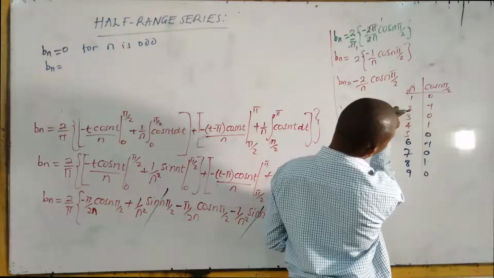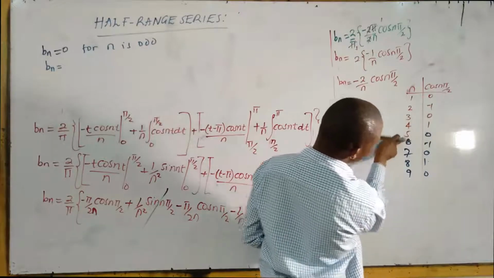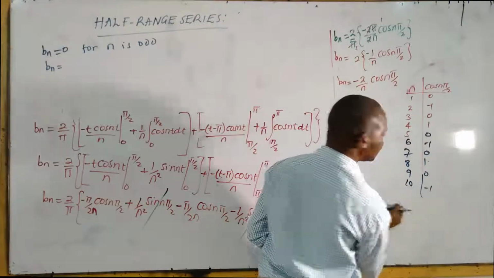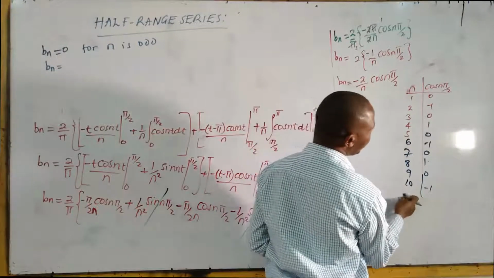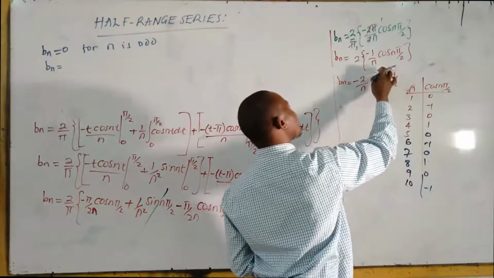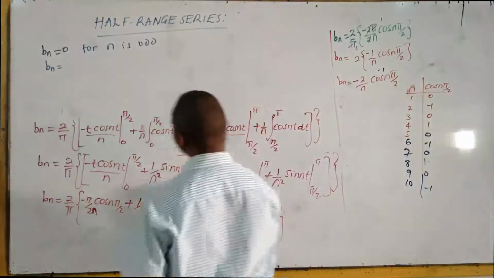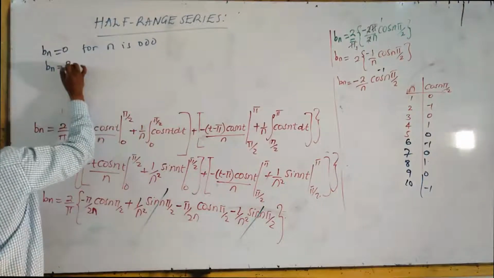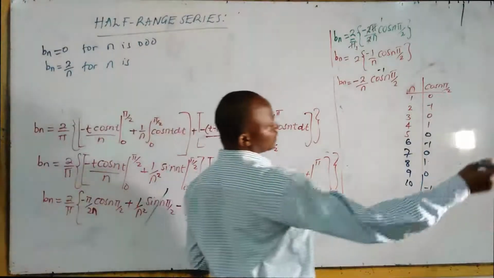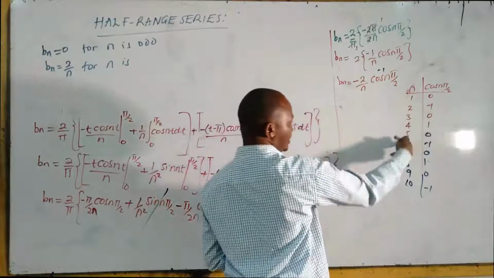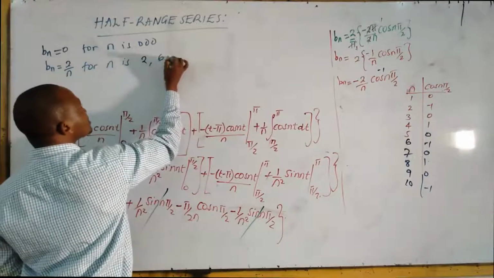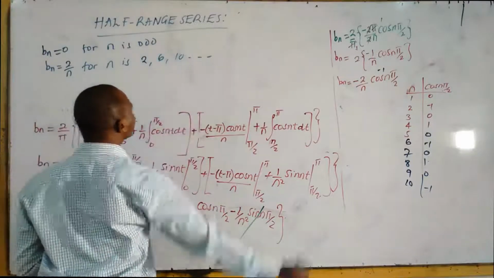Now see, Bn, take the negative ones. For n is 2, 6, 10, here cos n pi over 2 is negative 1. So negative 1 times negative 2 over n gives positive 2 over n, for n is 2, skip 4, 6, skip 8, 10, and so on.